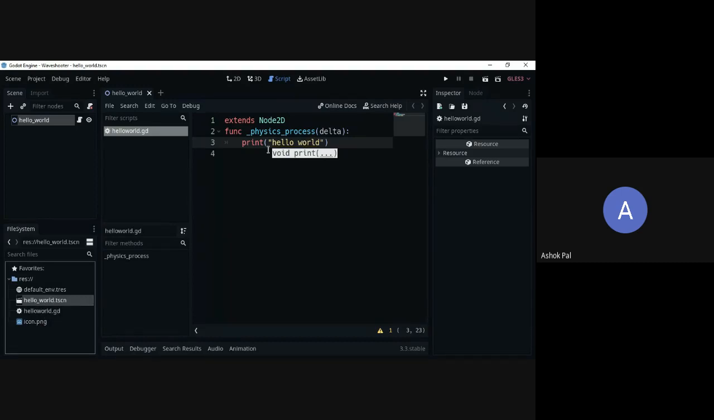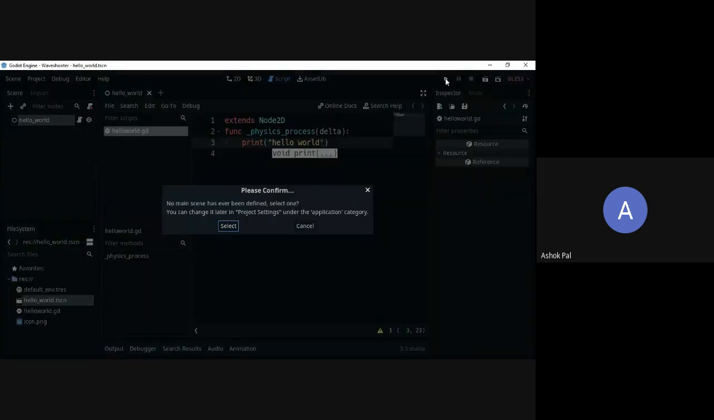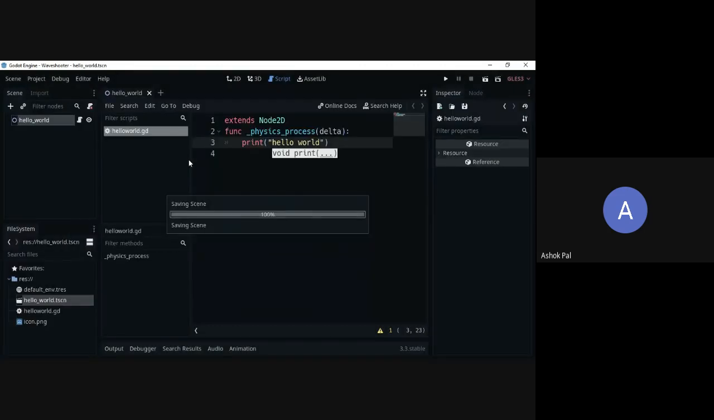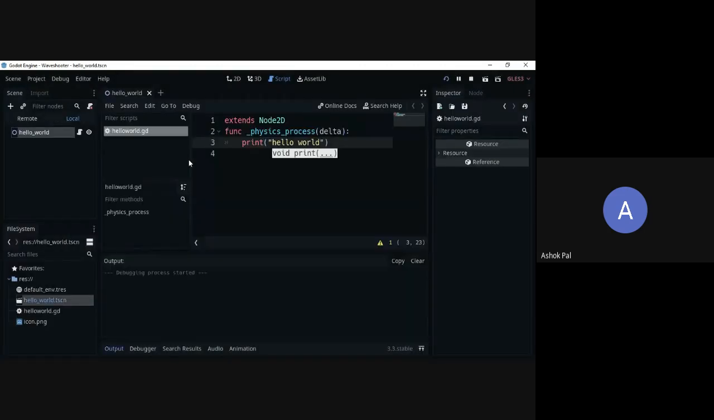Now we will just run it. To run, press F5. If F5 is not working, for some computers the function key doesn't work, just click on this play button. Can you see the play button over here? Just click on it. If you are running this for the first time, it will ask which project file you have to run. So just navigate to the current file and it will save the scene and run.